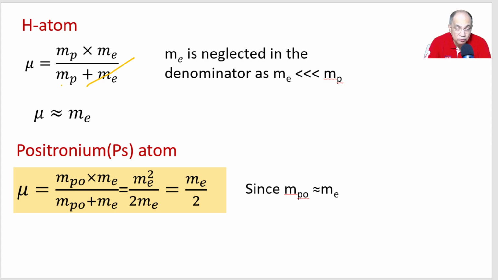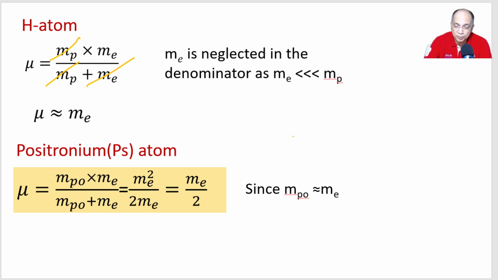Once you neglect Me, then this Mp gets cancelled and the reduced mass is almost the same as mass of electron. That's why we were taking mass of electron without remembering that we are actually using the reduced mass of the system.